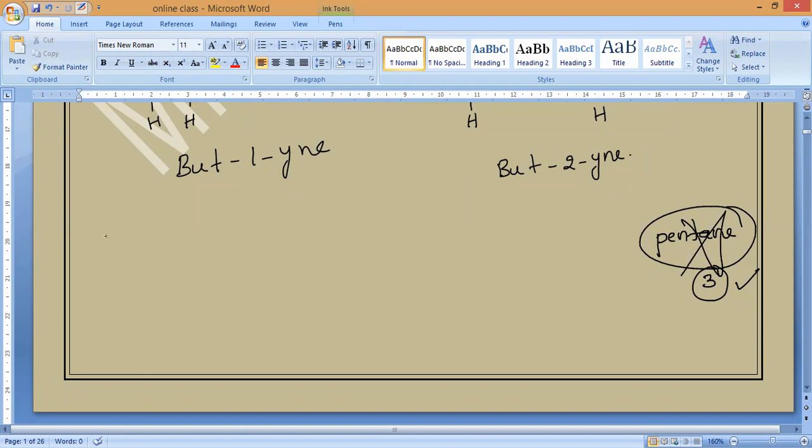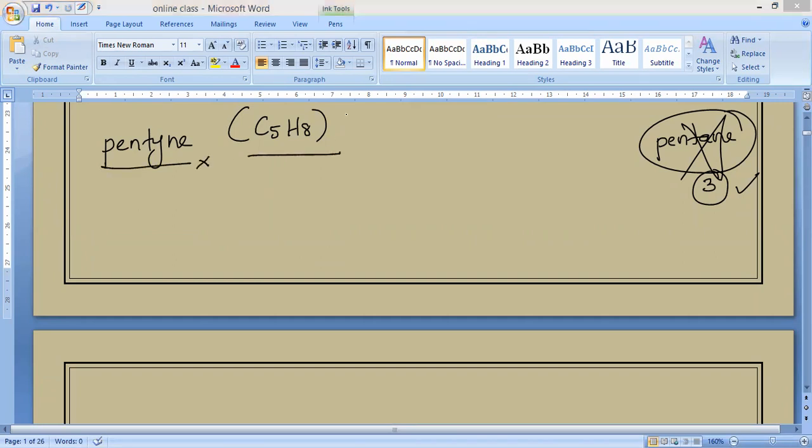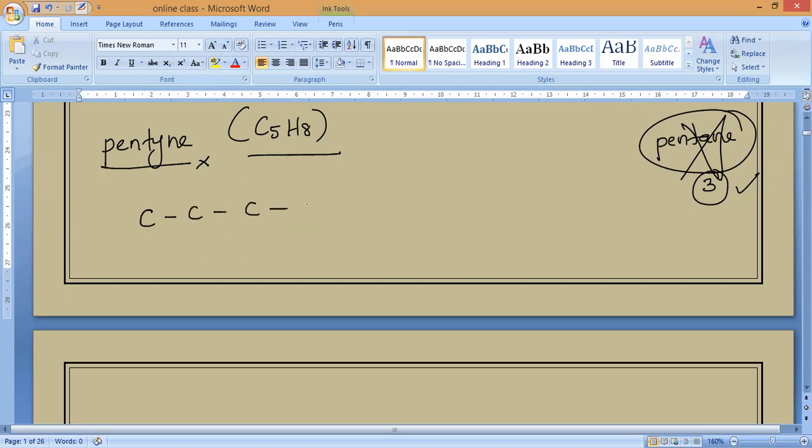Now we are talking about pentyne. What is the formula of pentyne? C5H8. You people won't remember even important things. So for pentyne, how many isomers are there? 3 isomers. That is what we have to remember. Now let us go with how many carbons? 5 carbons. So where do you want to keep the triple bond first? We have to keep the triple bond.